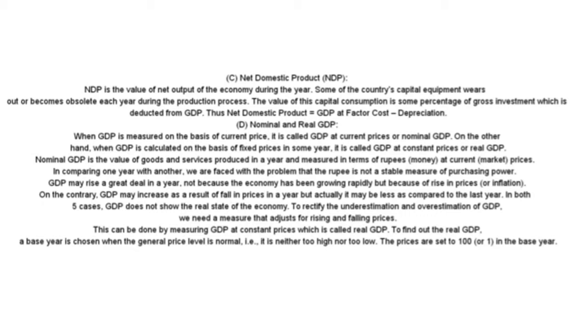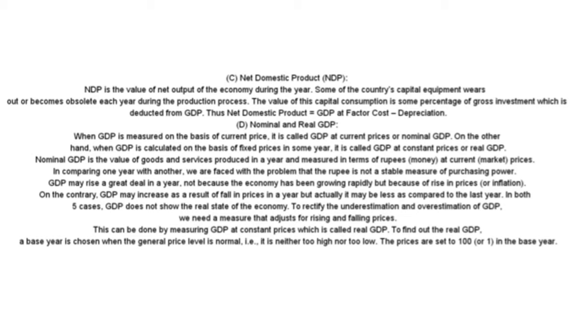On the contrary, GDP may increase as a result of a fall in prices in a year, but actually it may be less as compared to the last year. In both cases, GDP does not show the real state of the economy.